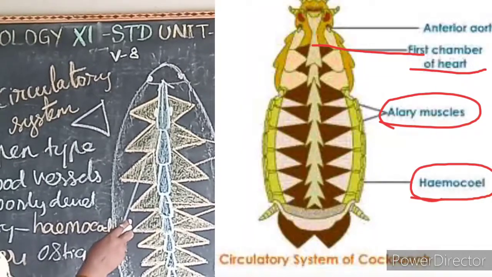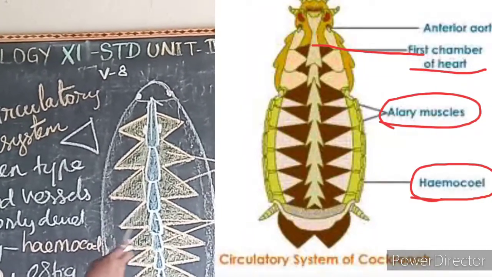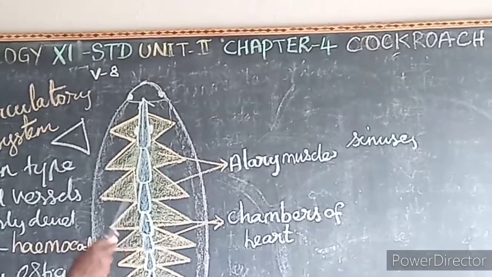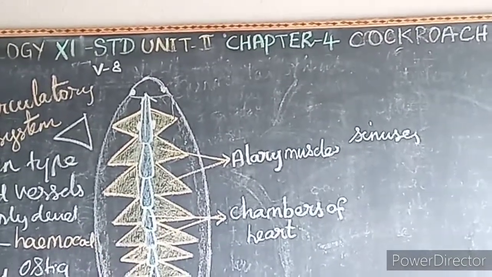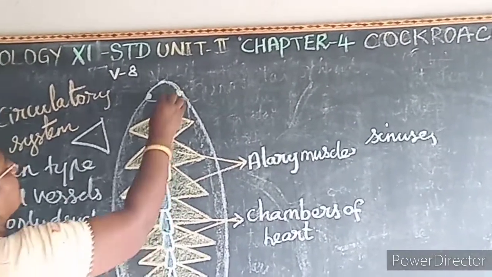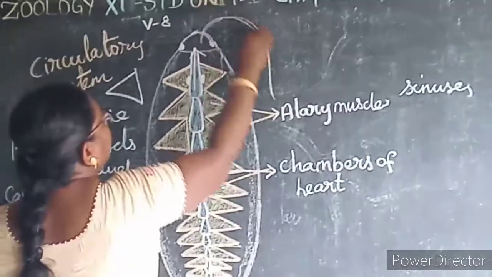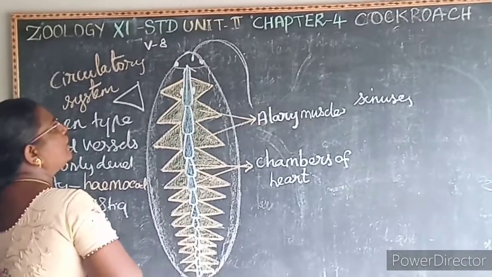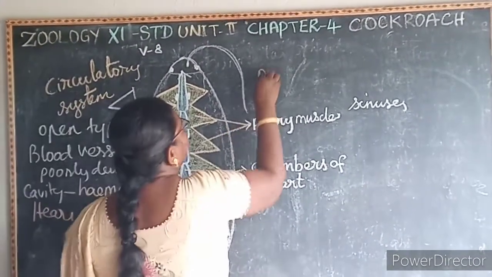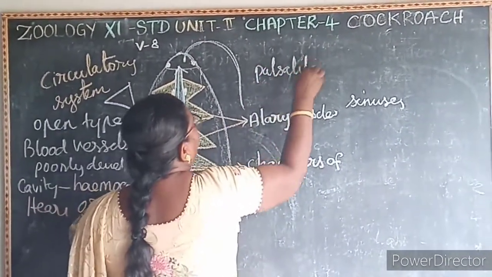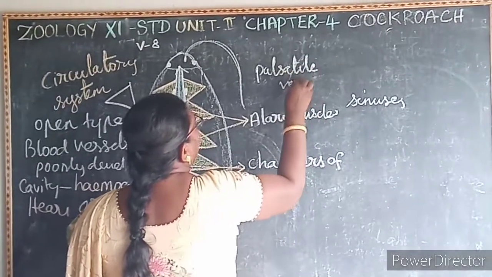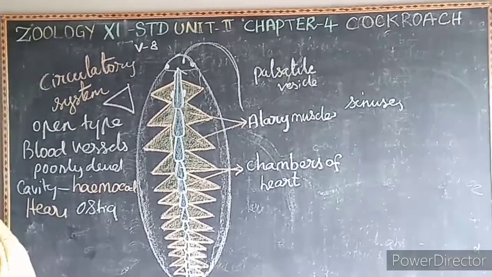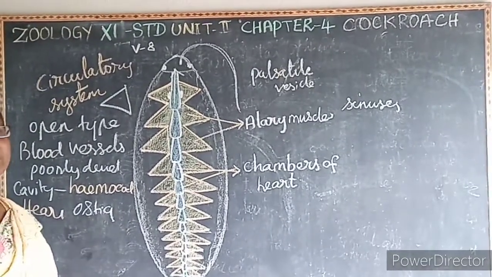On either side of the heart, there are triangular muscles. These triangular muscles are known as what? Alary muscles, which also help in the blood circulation. And then at the base of the antenna, there is an additional, accessory means what? Additional, accessory pulsatile vesicle, which also helps to pump the blood, or else it also helps in the blood circulation.